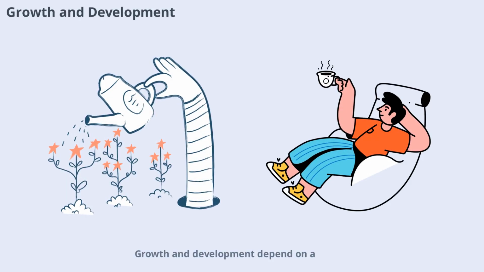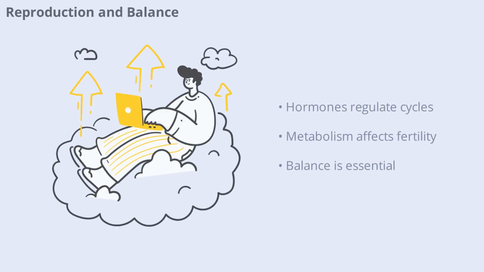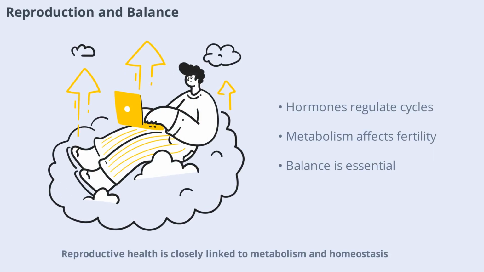Growth and development depend on a well-regulated metabolism and stable internal environment. Hormones, nutrients, and energy must be carefully balanced for cells to grow and divide. Disruptions in homeostasis can affect growth, especially in children and adolescents. Reproductive health is closely linked to metabolism and homeostasis. Hormones regulate reproductive cycles and metabolic health affects fertility. Maintaining balance in these systems is essential for successful reproduction and healthy offspring.